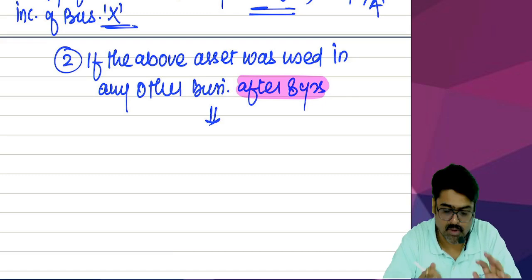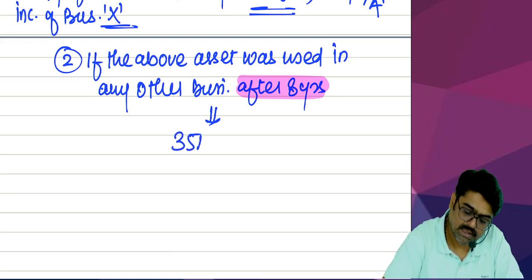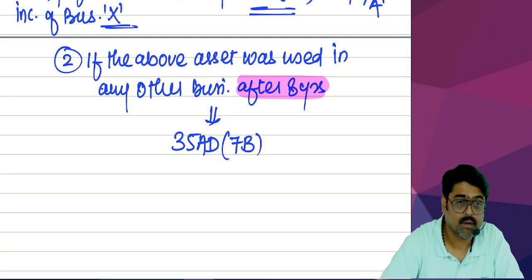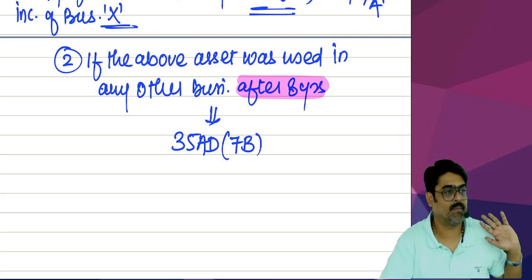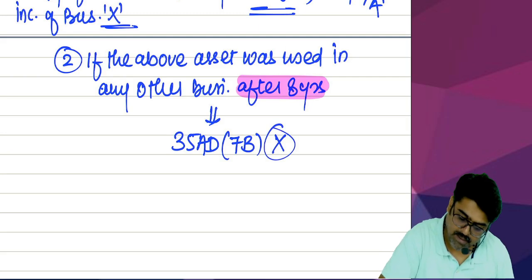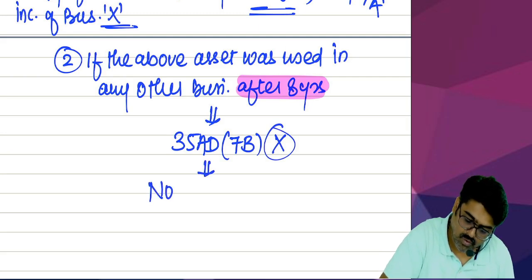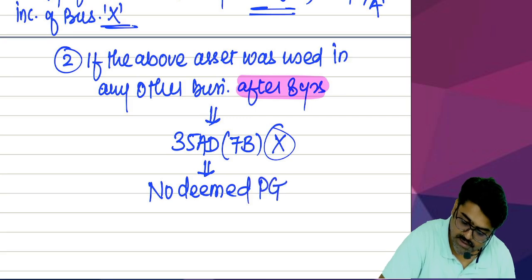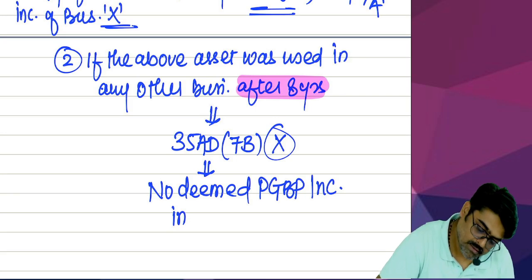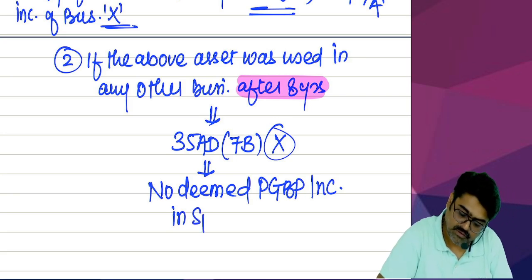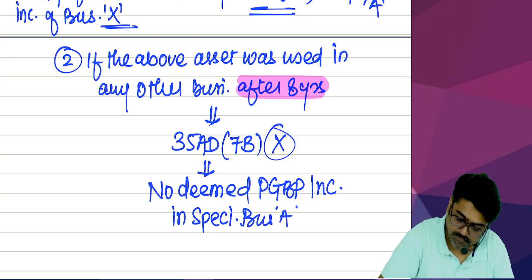So if you keep your promise, then 35AD subsection 7B will be applicable or not applicable? Not applicable, meaning no deemed PGBP income in specified business A. Yes or no?